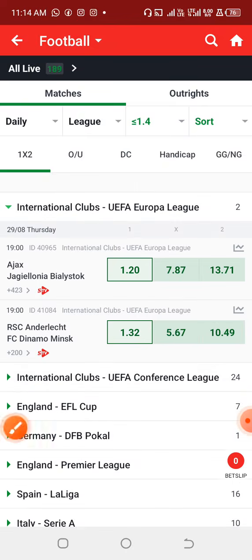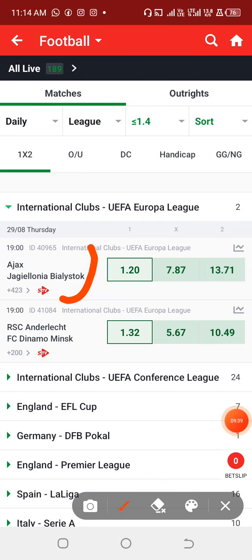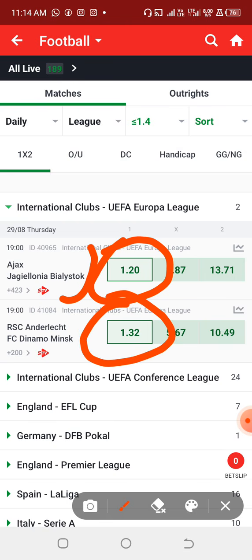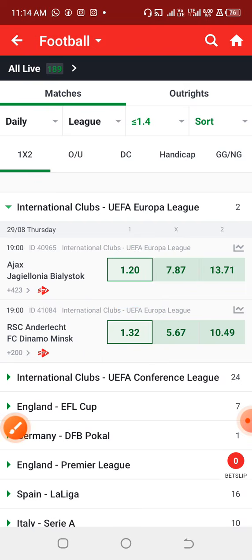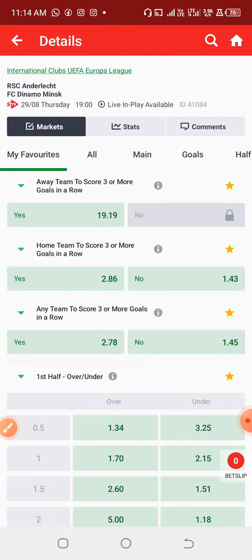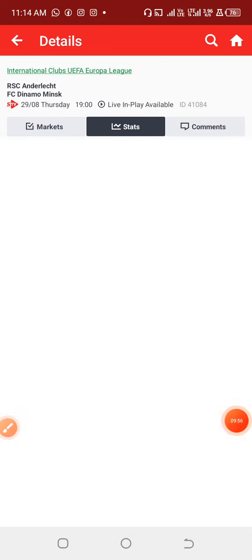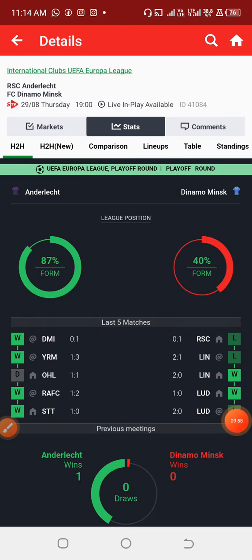So the match between Ajax and their opponents, the bookmakers are giving the home team an odd of 1.20 odd, and for this particular match also they are giving the home team an odd of 1.32 odd. So now let's check the start of this. I already checked the start of the Ajax few minutes ago, and I'm not really satisfied with it, so I'm not going to click on it at all.